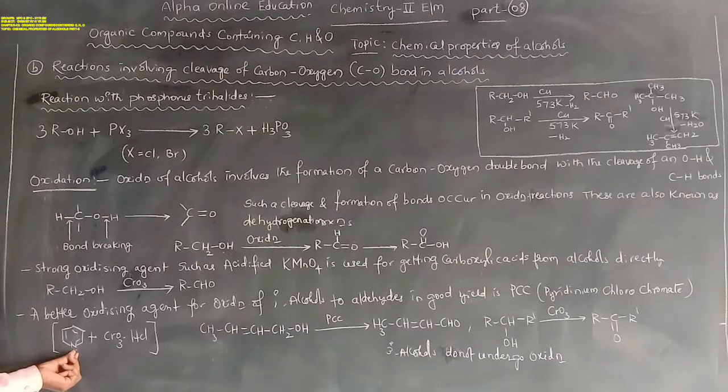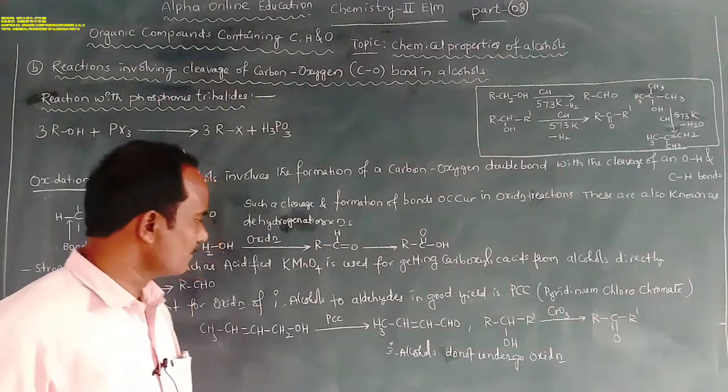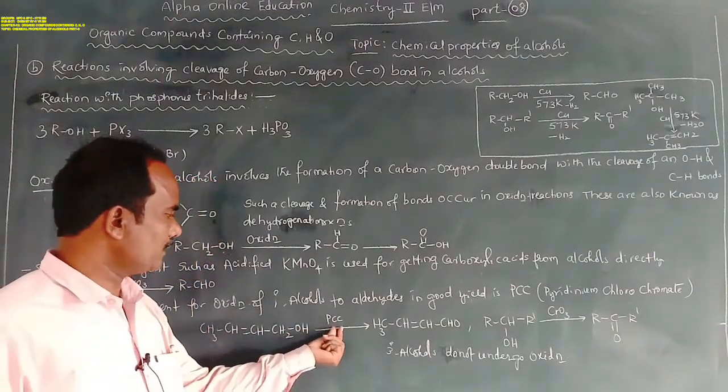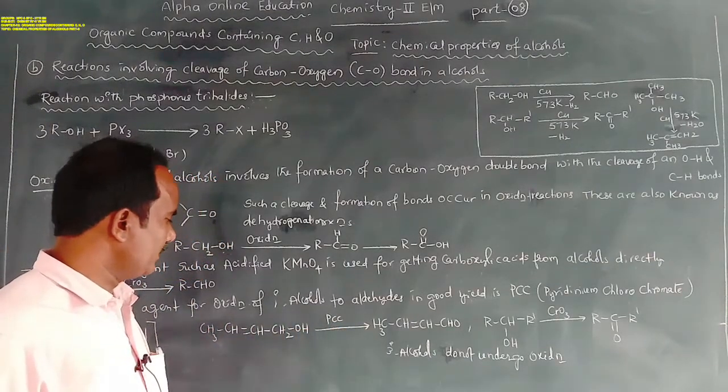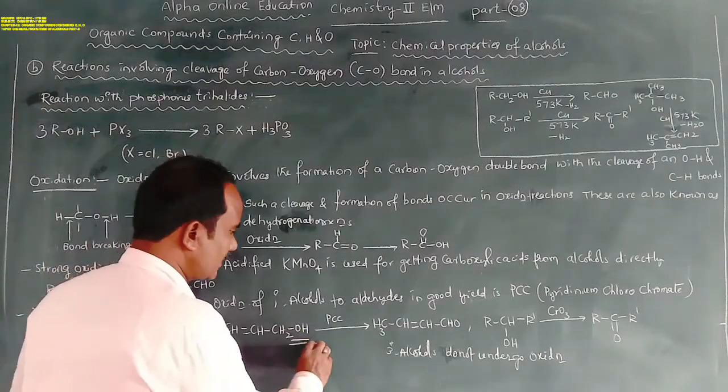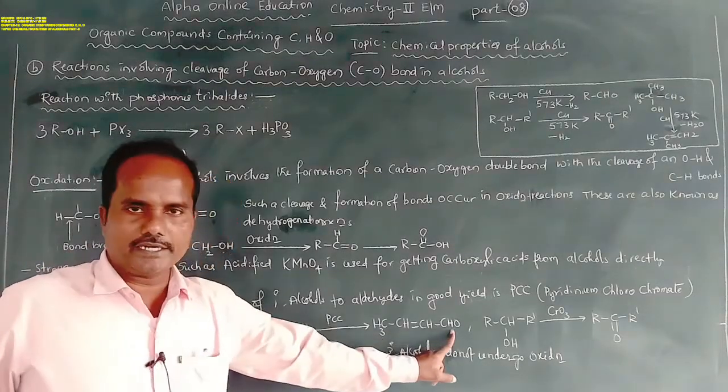Pyridine acts as a base, it can accept a proton to give the pyridinium ion, then with CrO3, chromium oxide, pyridinium chlorochromate is formed. In presence of pyridinium chlorochromate, the primary alcohol is converted into the aldehyde stage.